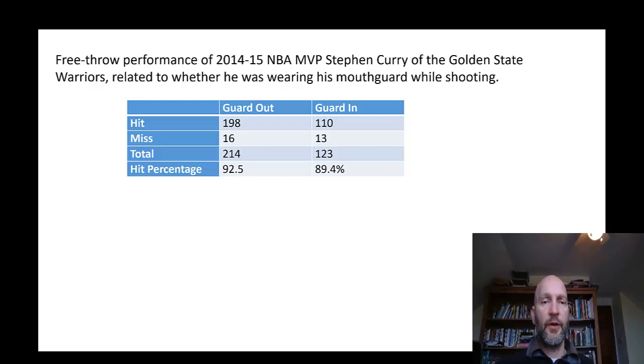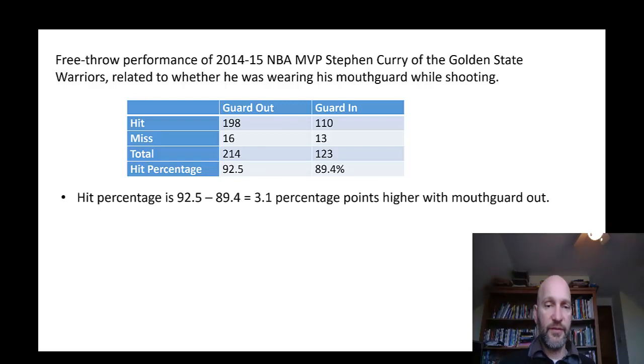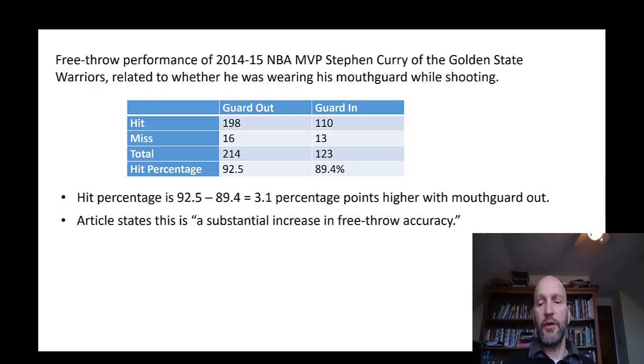So without the mouth guard, Curry hit 198 out of 214 for a percentage of 92.5. With the mouth guard in, he hit 110 out of 123 for a percentage of 89.4. So at first glance, it's easy to see that with the mouth guard out, he does better. In fact, it's 3.1 percentage points higher without the mouth guard. And the article states that this is a substantial increase in free throw accuracy.